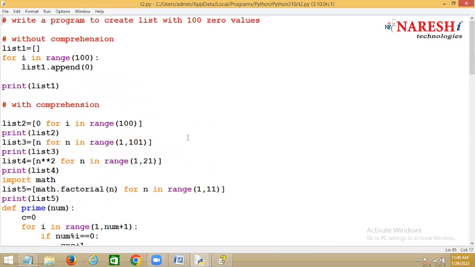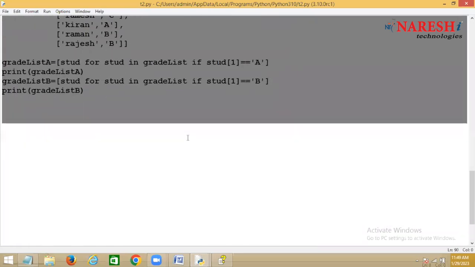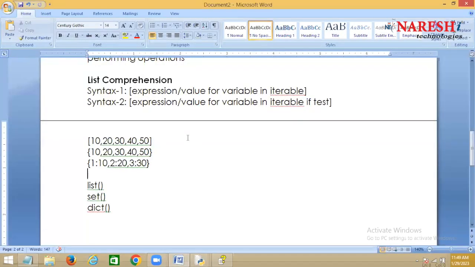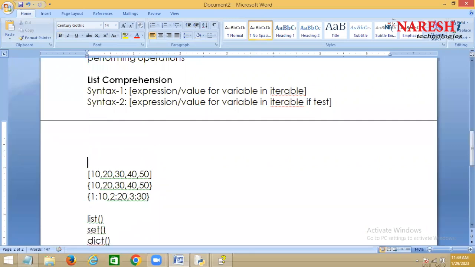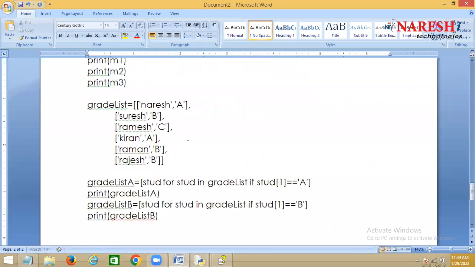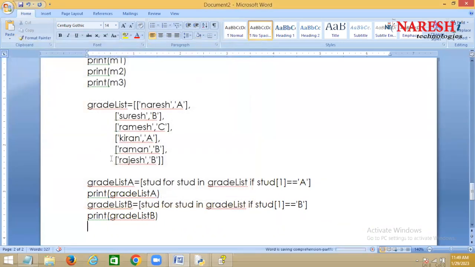So these notes I'll give you. These complete examples I'll try to put in the document, and in the next workshop we'll have the second part also, where we'll be discussing other comprehensions. Maybe next week we'll plan the second part of this comprehension.